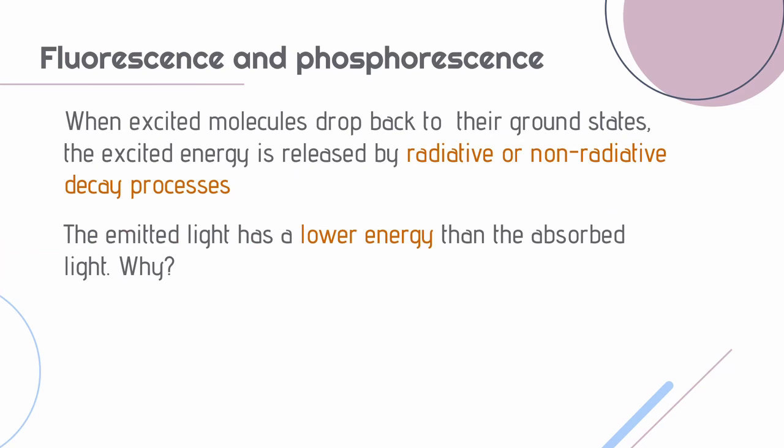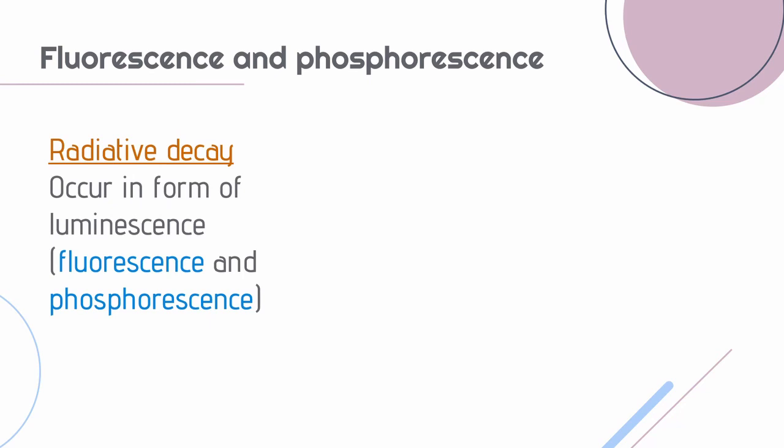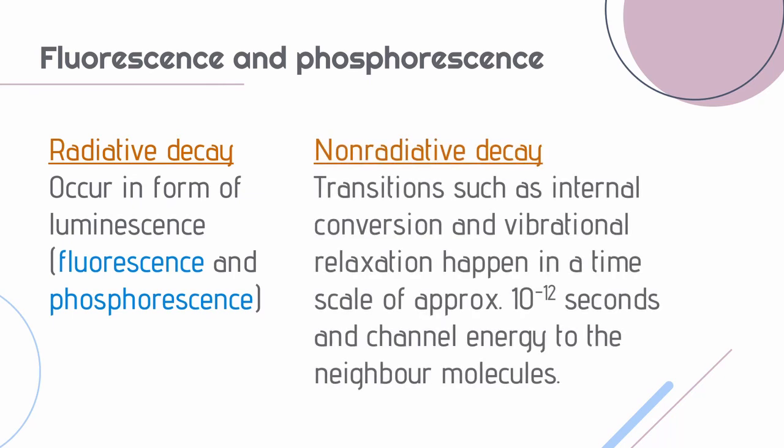Now the electron is in the excited energy state. When it comes back to the ground state, the excited energy is released by either radiative or non-radiative decay processes. Now we are going to understand why sometimes the emitted light has a lower energy than the absorbed light. Now the excited electron can discard its excitation energy as a photon, and this is what we call the radiative decay, and this happens in the form of fluorescence or phosphorescence. A more common fate is the non-radiative decay, in which the excess energy is transferred into the vibration, rotation, and translation of the surrounding molecules.